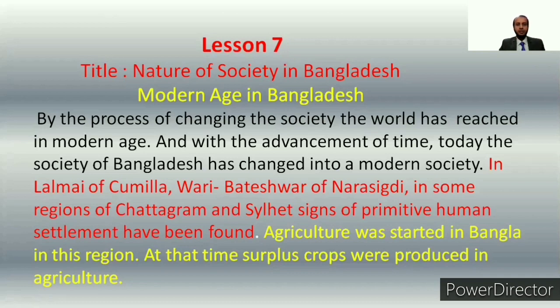By the process of changing the society, the world has reached the modern age, and with the advancement of time, today the society of Bangladesh has changed into a modern society. In Lalmai of Kumilla, Wari Boteshwar of Narsingdi, and some regions of Chattogram and Sylhet, signs of primitive human settlement have been found. Agriculture was started in Bengal in this region. At that time, surplus crops were produced in agriculture.